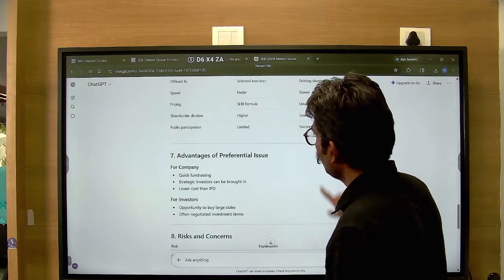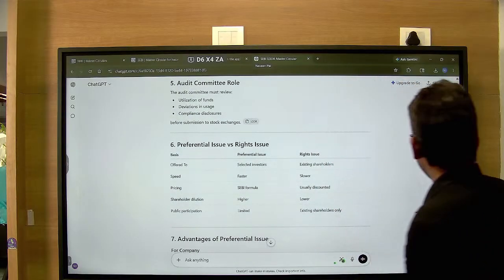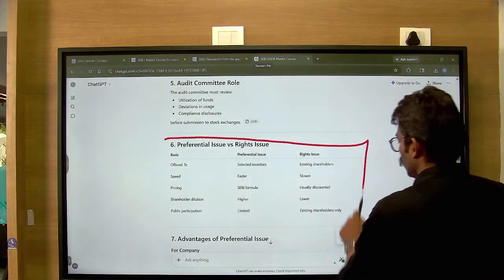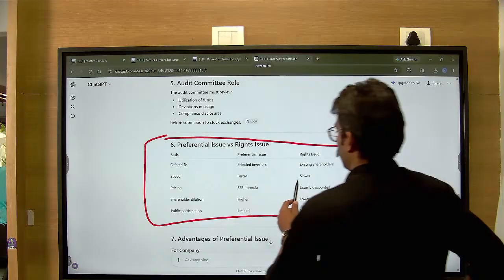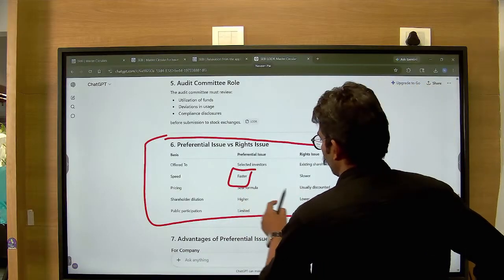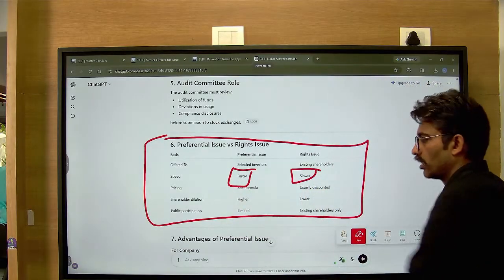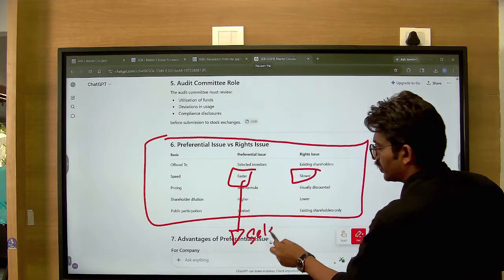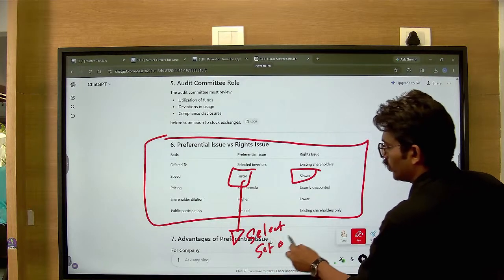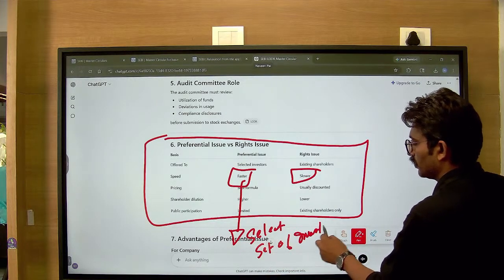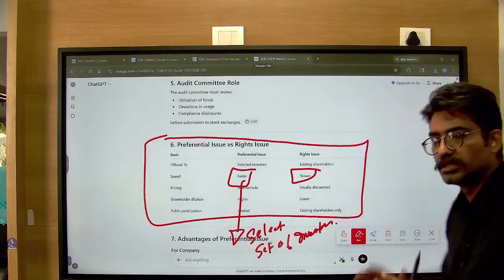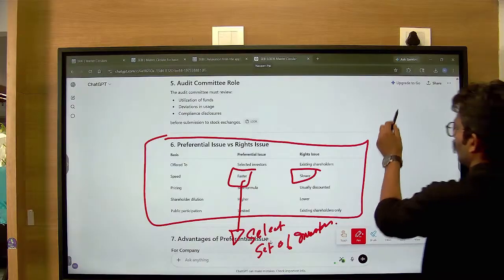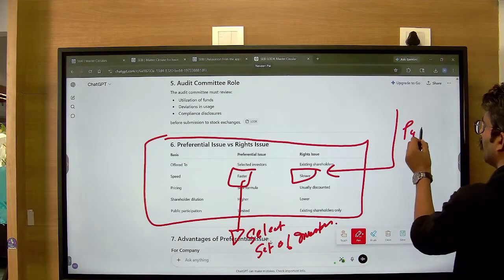And we were discussing what is the difference between a preferential issue versus a rights issue. The preferential issue is faster, the rights issue is slower. Why is it slower and why is it faster? Because the preferential issue is offered to a select set of investors. When it is offered to a select set of investors, SEBI is less concerned. SEBI is less worried.